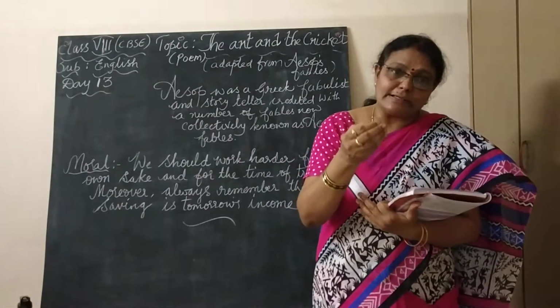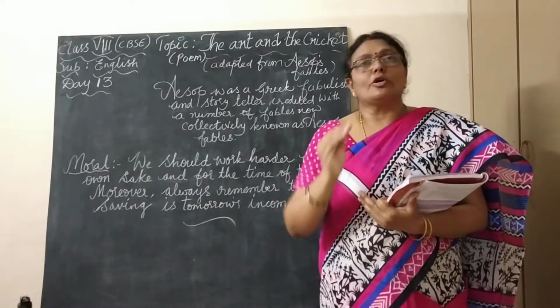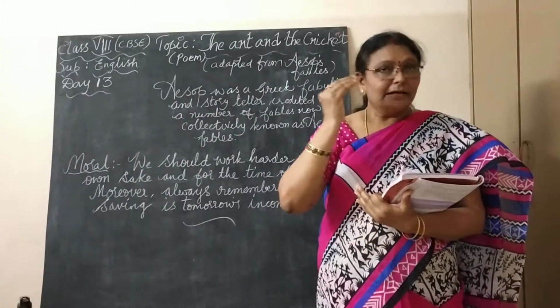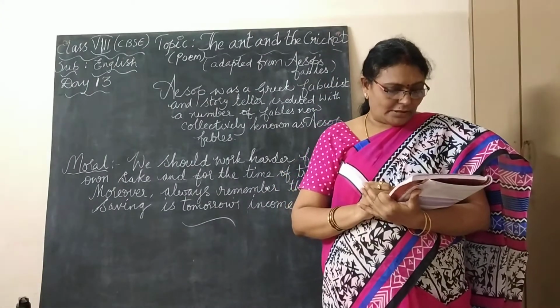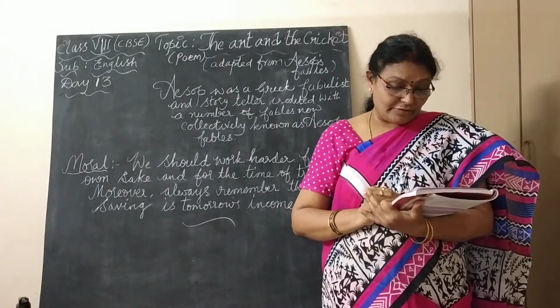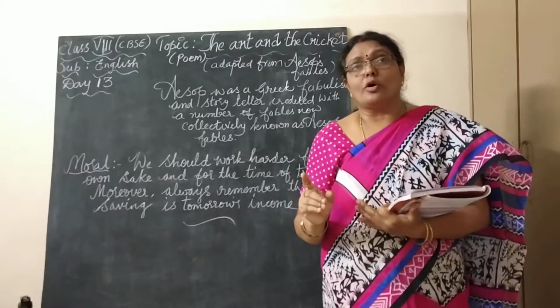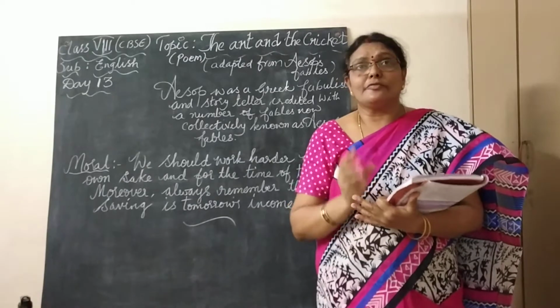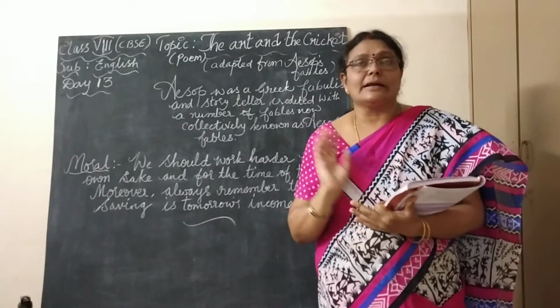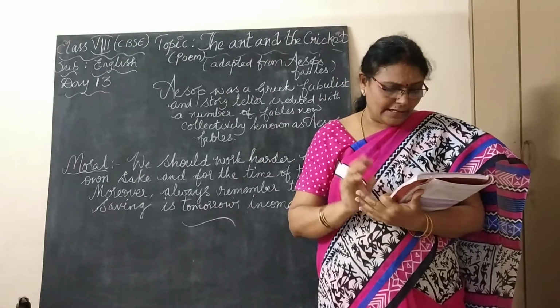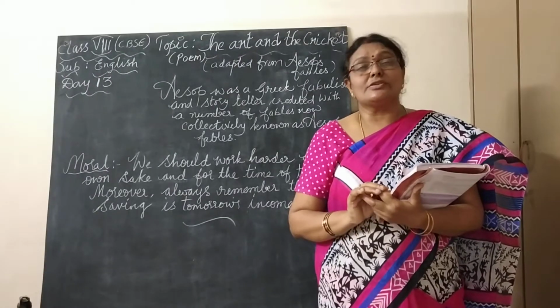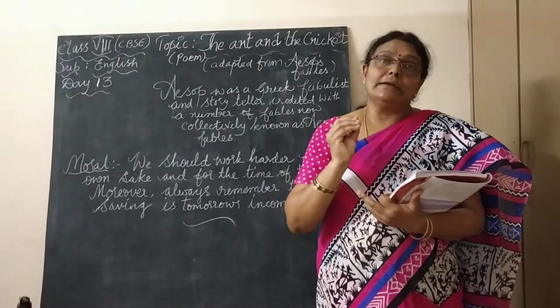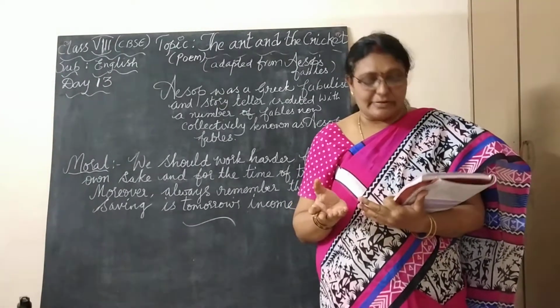Today he is going to take something from the ant, but tomorrow he will repay the same thing that he has been given. If not, he must die of starvation and sorrow. If you don't go outside and ask the ant for food, he is going to die of hunger. He is going to die of hunger and sorrow. He will feel very sorrowful for that and he will die because of starvation.